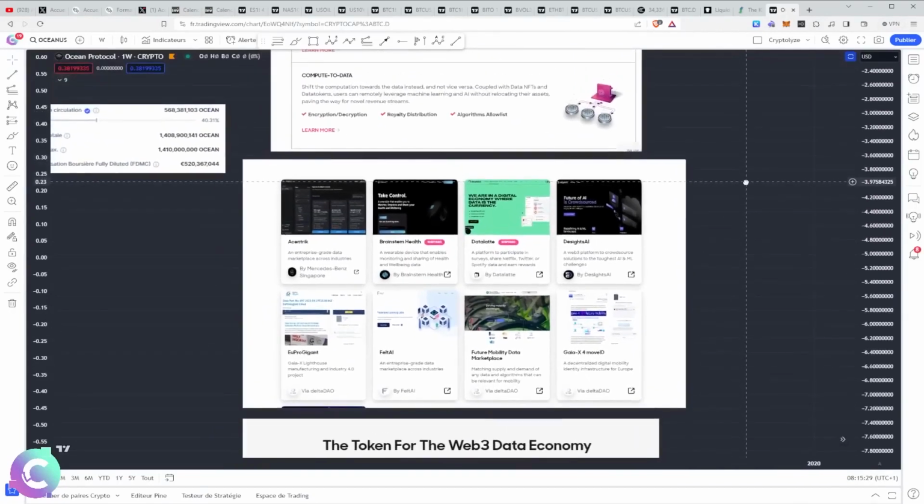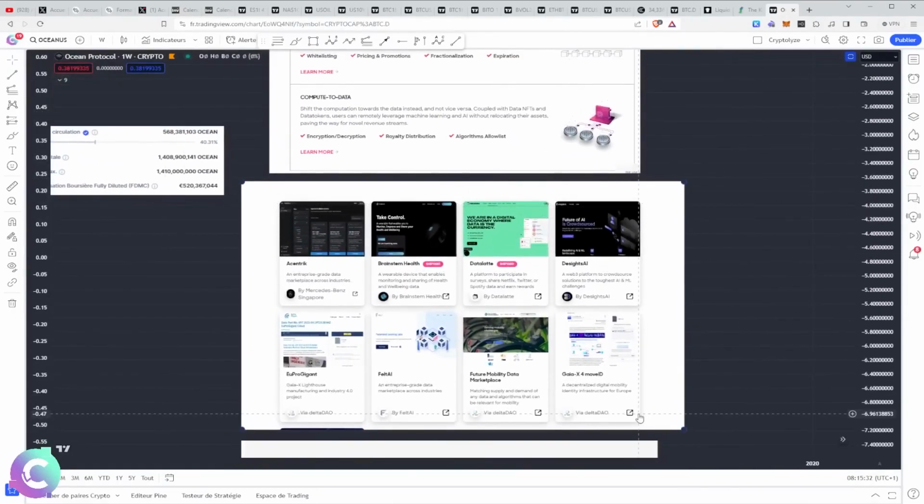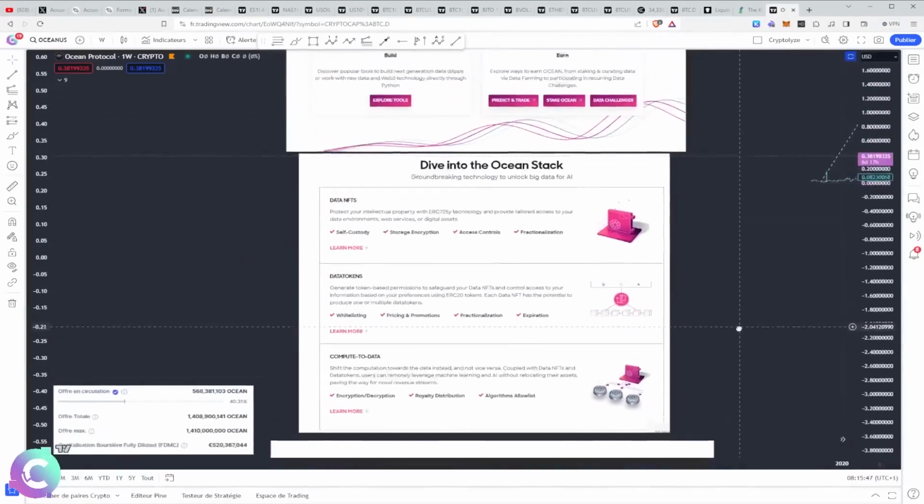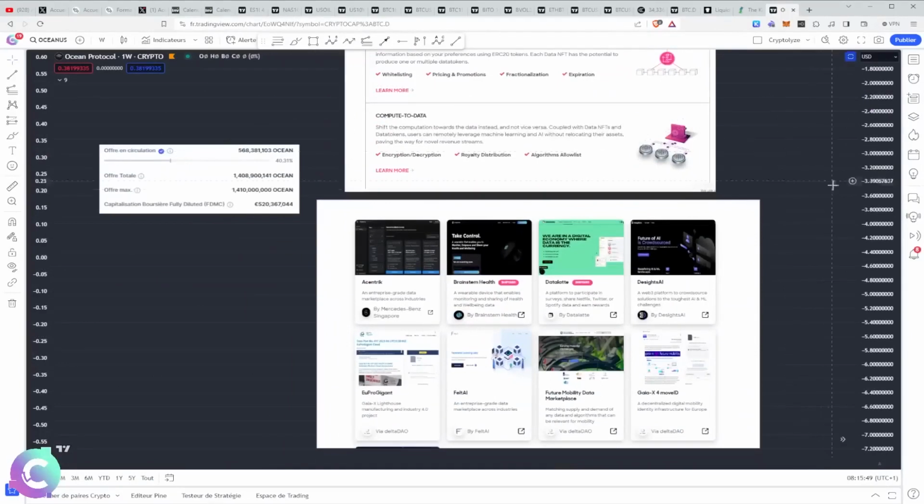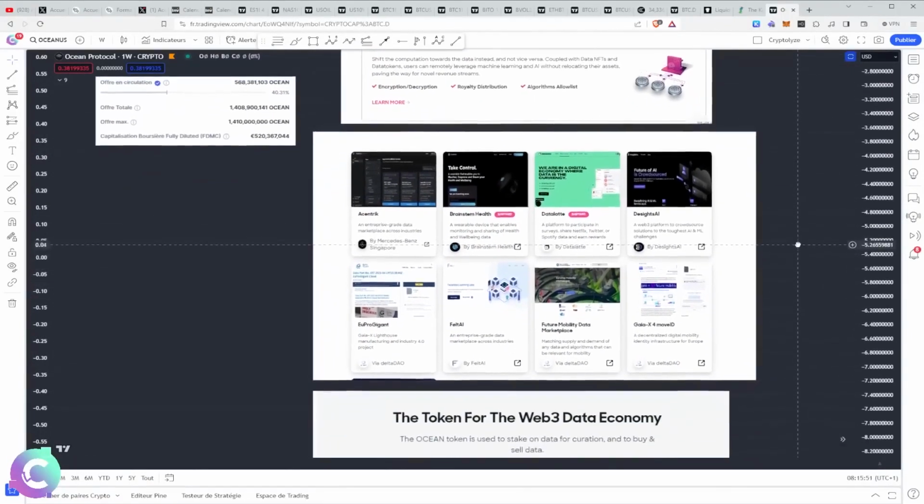But above all, what is interesting is that we have certain places where we need data to be able to develop, for example, artificial intelligence. This data is very expensive and above all is not necessarily private. And having a marketplace that allows you to do that can be interesting. Once again, the problem is that we are on a protocol which has an interest, which is not necessarily accessible to everyone. So we are always very careful.